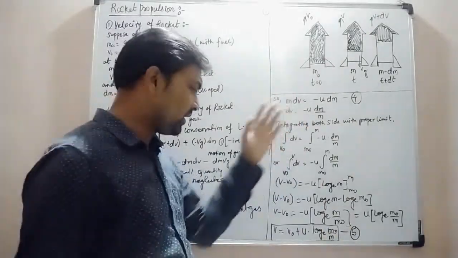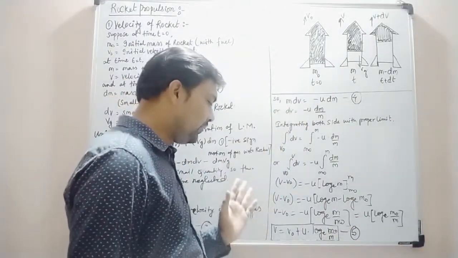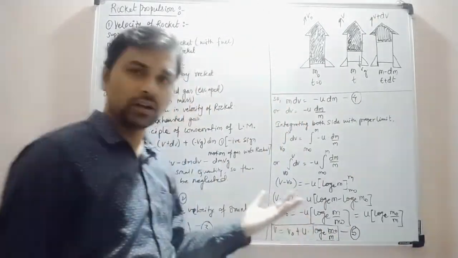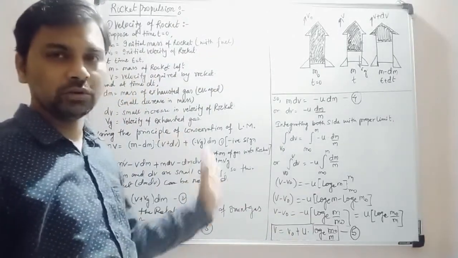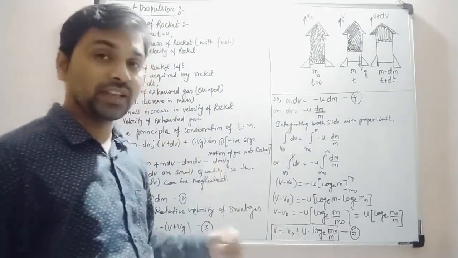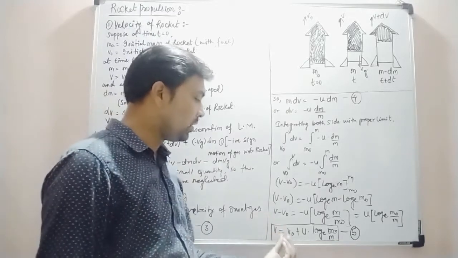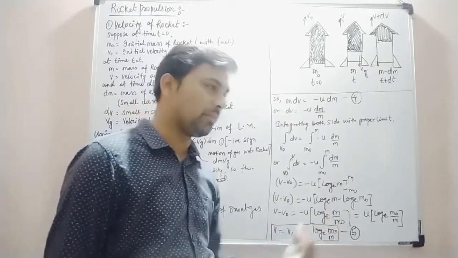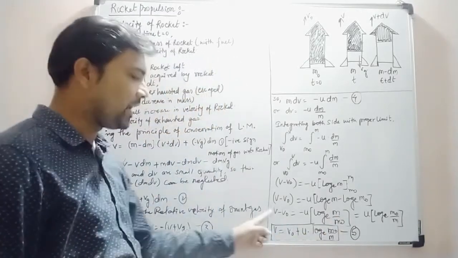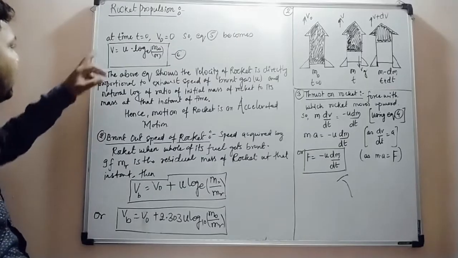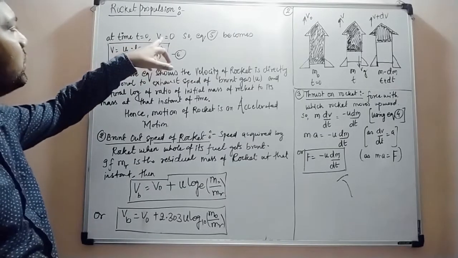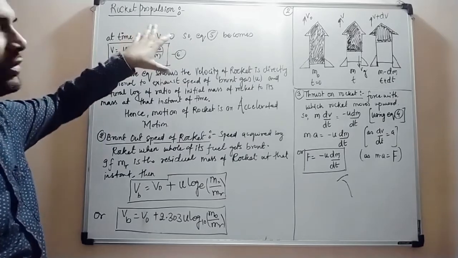Coming to the next equation, we take the v term, the velocity of the rocket, alone to the left hand side and the rest of the terms to the other side. So the velocity of the rocket can be given as v equals v naught plus u times log e of m naught by m. This equation number 5 gives, at time t equals 0, the velocity v naught equals 0, meaning the initial velocity we have taken as 0.